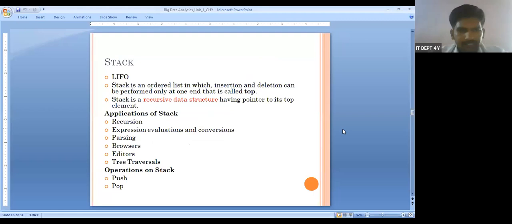Okay, so now recursive data. Here is recursion when we are talking about expression evaluation. So what is going to happen? 2 plus 3 plus 5 is there. For the plus operation, first we perform 2 plus 3, then the answer comes. That answer is again added to 5. So at a time we can perform only one operator with two operands. So at such a time, what do we have to do?